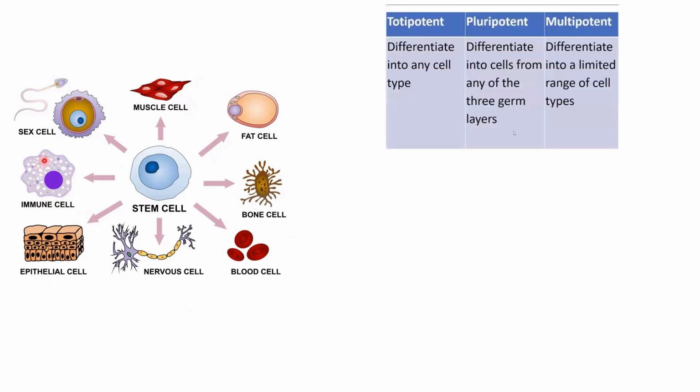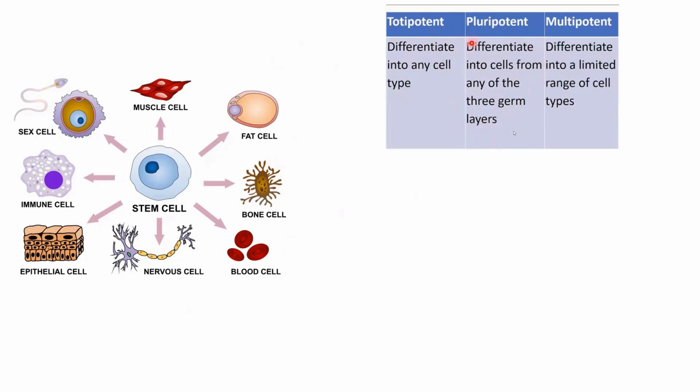Based on the stem cell, we have three different terms: totipotent, pluripotent, and multipotent. A totipotent stem cell is any cell that can differentiate into any other cell type. Now, pluripotent arises from this stem cell. A pluripotent cell has arisen from the totipotent cell, so it can differentiate into cells from any of the three germ layers. Basically, you have ectoderm, endoderm, and mesoderm.